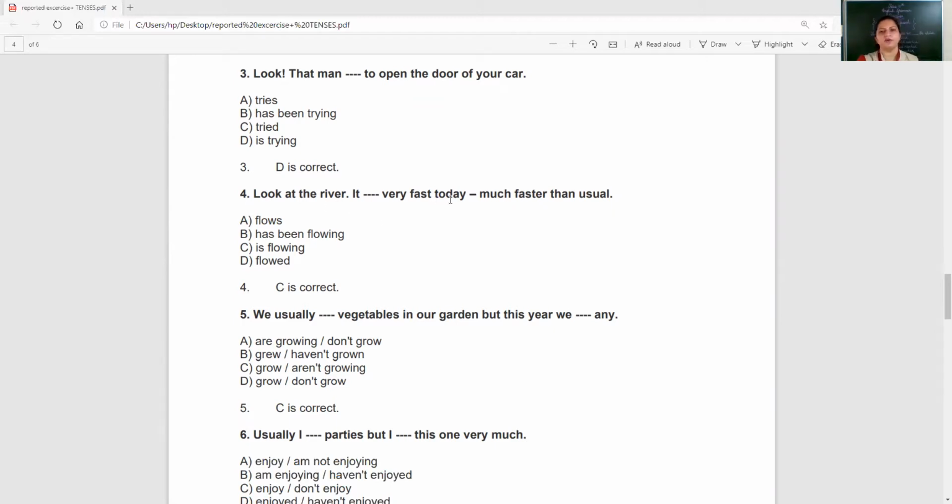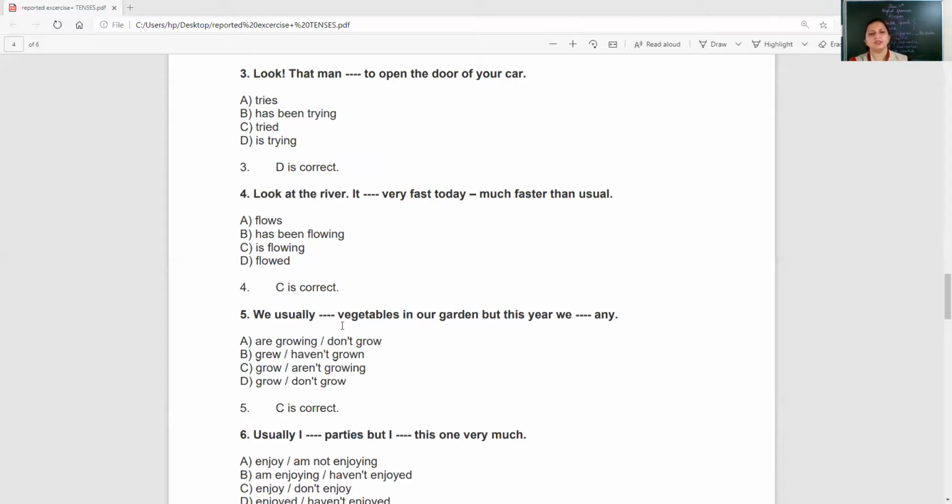Look at the river. It dash very fast today, dash much faster than usual. See, look means something there in front of your eyes. So look at the river. It dash very fast today. So is flowing. Sorry, here the second one is not a blank. Only the first is a blank. So is flowing.